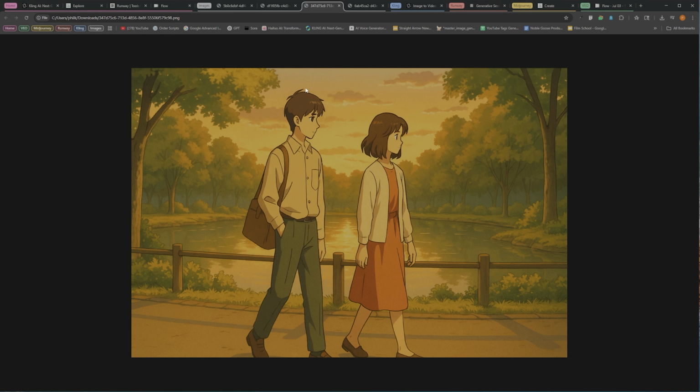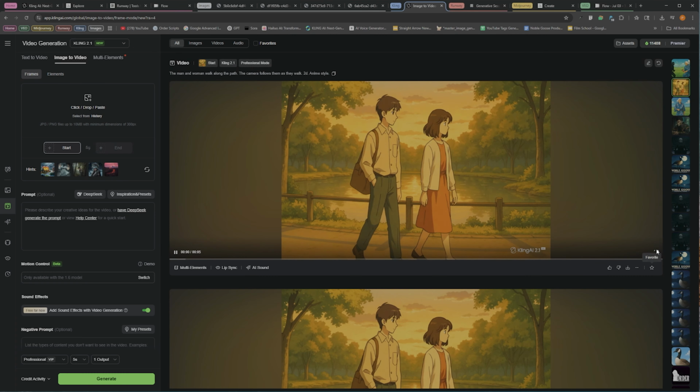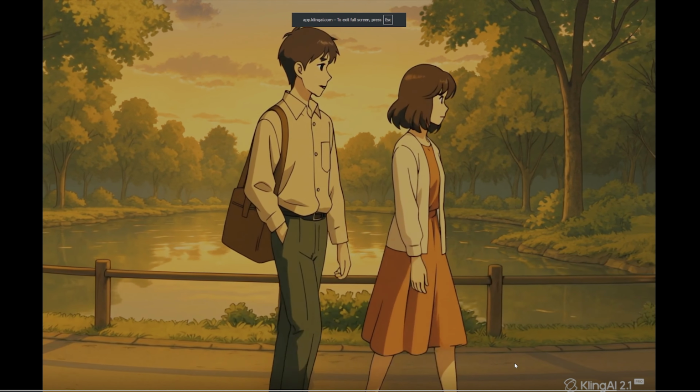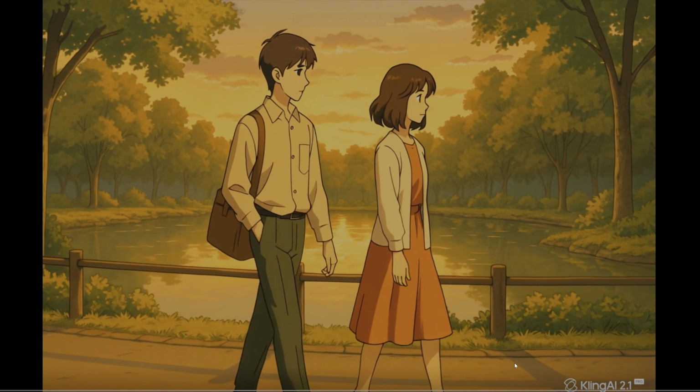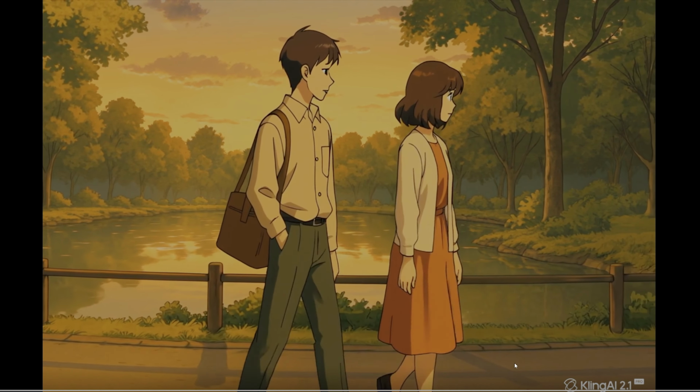Now our third test is going to be this couple walking along the park. And this is another jump up in difficulty because now we're introducing multiple characters into the scene. Let's go ahead and move into Kling here and see how it did with this particular animation. So Kling did a pretty good job. Both the characters are walking. The camera is holding steady as we move throughout the park.